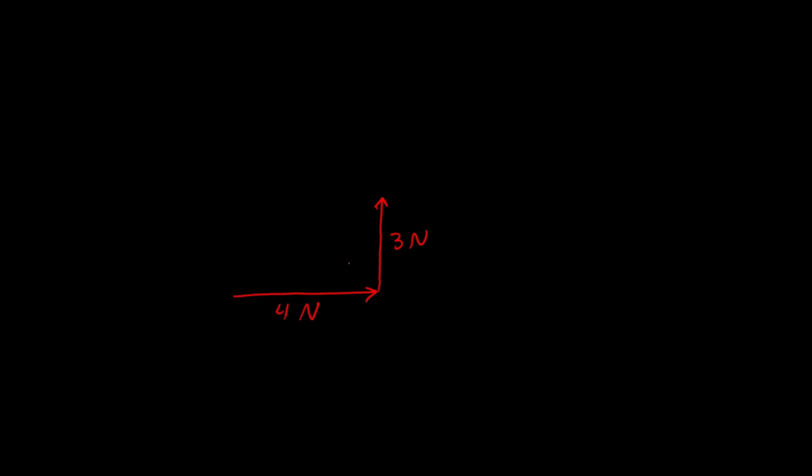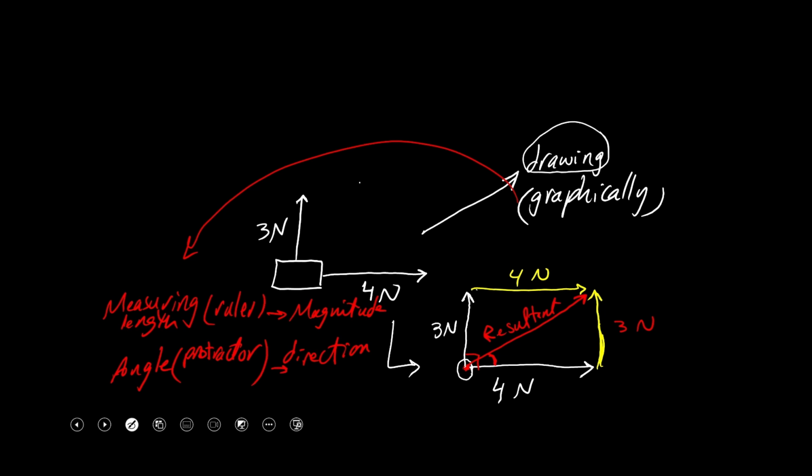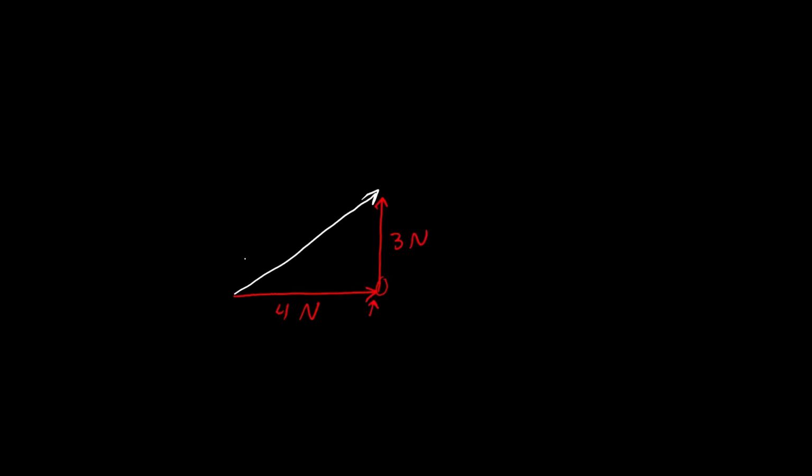So to make it easy to get the resultant vector, we draw the vectors one after another. The beginning of the second one starts at the end of the first one. After that, we connect the beginning with the end. If you go back, you will see the same resultant with the same direction. This is the resultant here.